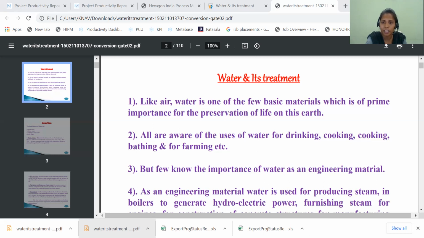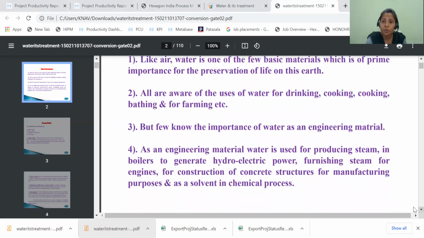As an engineering material, water is used for producing steam in boilers to generate hydroelectric power. Why do we use boilers? To generate steam. The steam produced from the boiler is utilized for power generation, for electricity production.